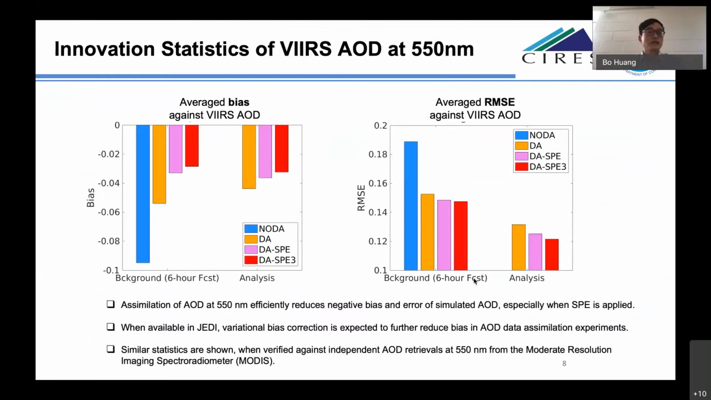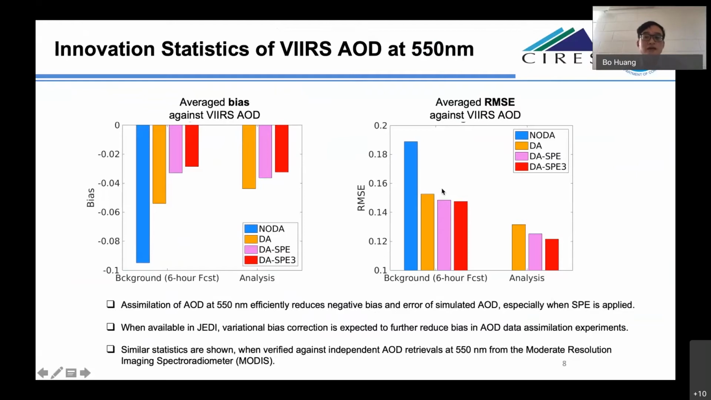This slide shows some innovation statistical results by comparing the background, or 6-hour forecast, and analysis with the VIIRS AOD retrievals. The left bar plot shows the average bias over the last 3 weeks of data assimilation, and the red bar plot shows the corresponding RMS errors. We can see that compared to the no DA, the blue bar 6-hour forecast, assimilation of AOD is able to efficiently reduce the negative bias and the RMS errors, both in the background and also the analysis.